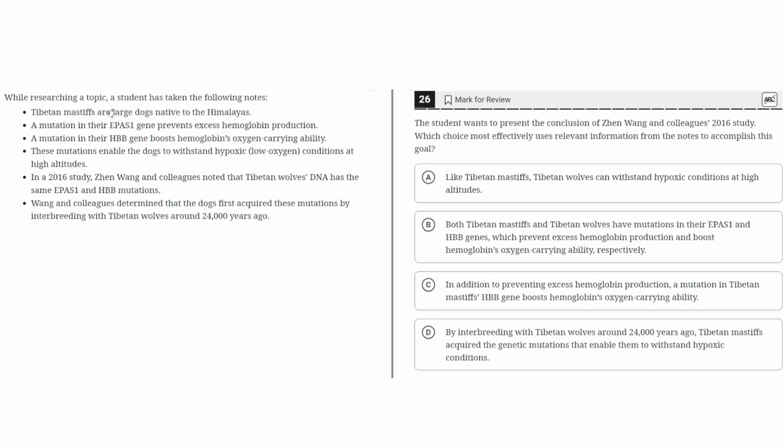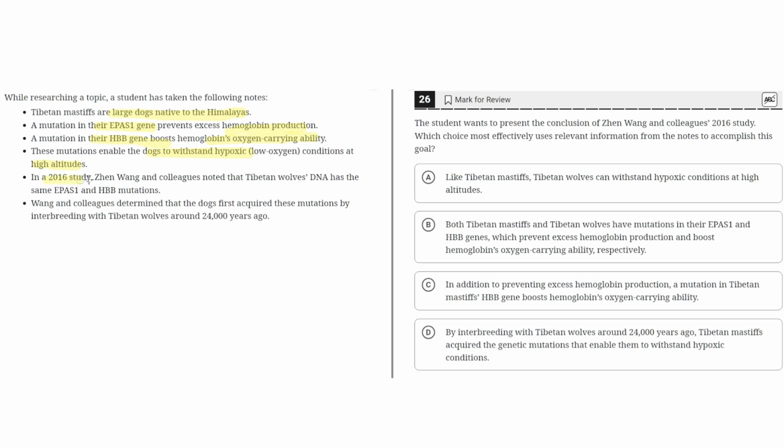Tibetan Mastiffs are large dogs native to the Himalayas. A mutation in their EPAS1 gene prevents excess hemoglobin production. Mutation in their HBB gene boosts hemoglobin's oxygen carrying ability. These mutations enable the dogs to withstand hypoxic, low oxygen conditions at high altitudes.